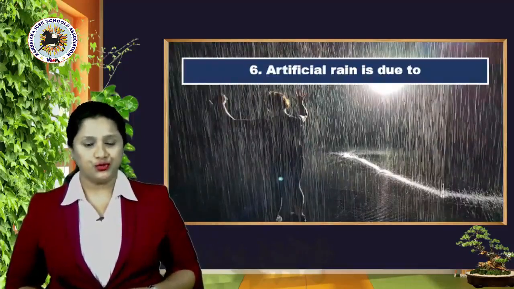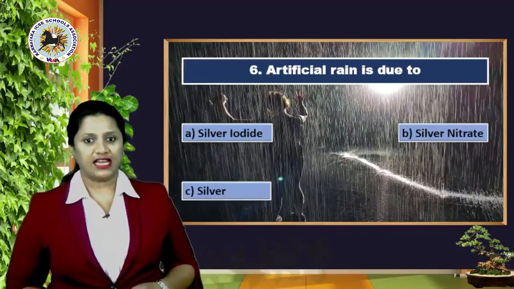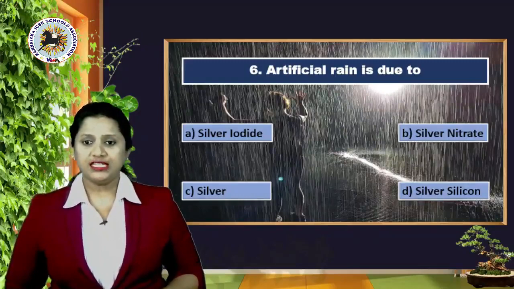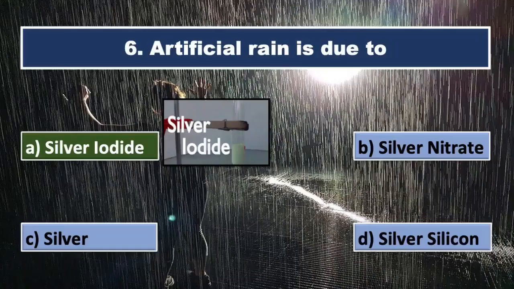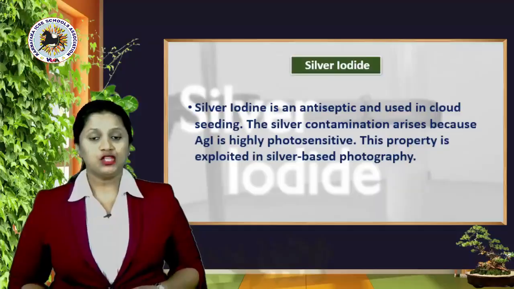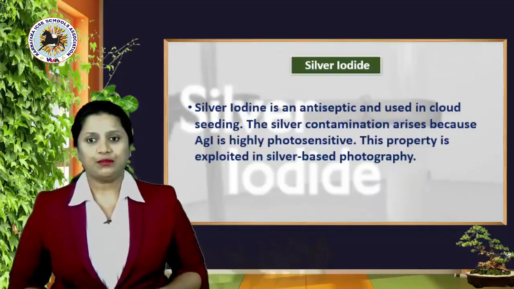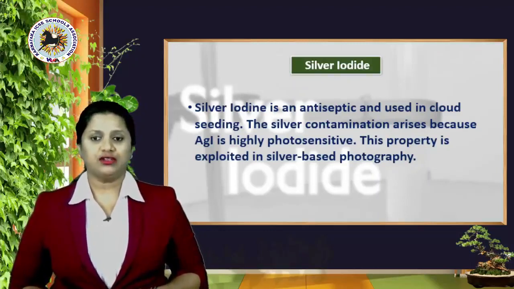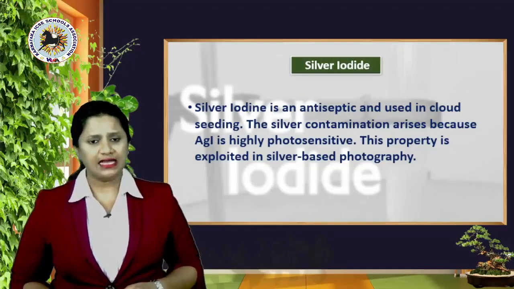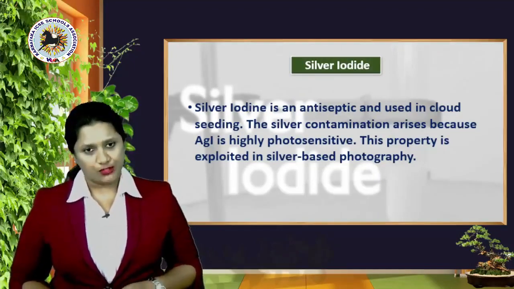Artificial rain is due to A, silver iodide, B, silver nitrate, C, silver, option D, silver silicon. And the right answer is yes, option A, silver iodide. So what's silver iodide? Silver iodide is an antiseptic and used in cloud seeding. The silver contamination arises because AgI is highly photosensitive. This property is exploited in silver-based photography.